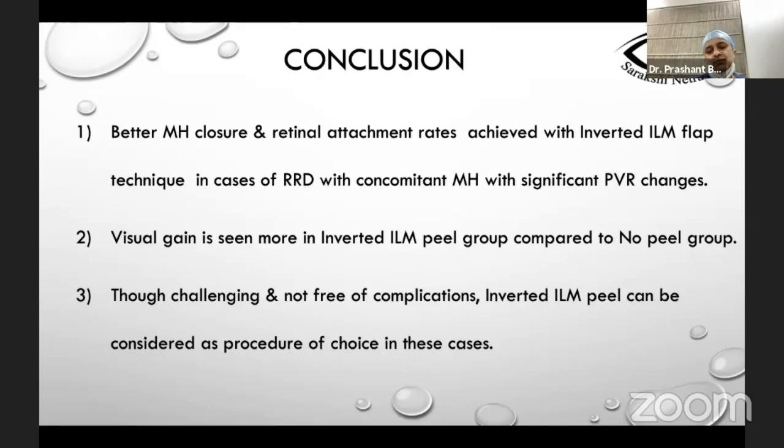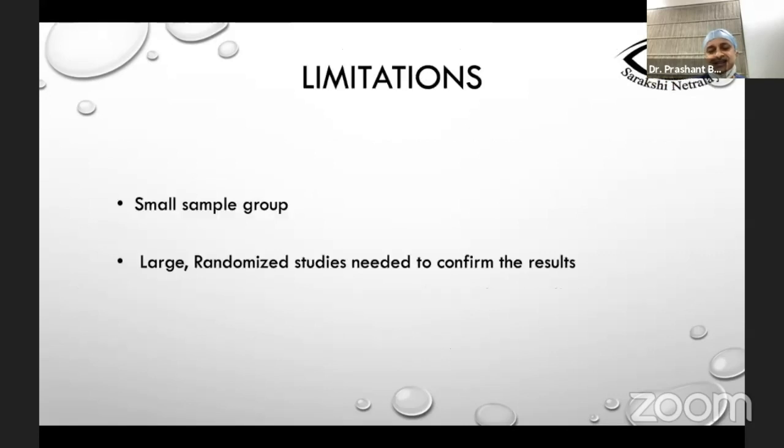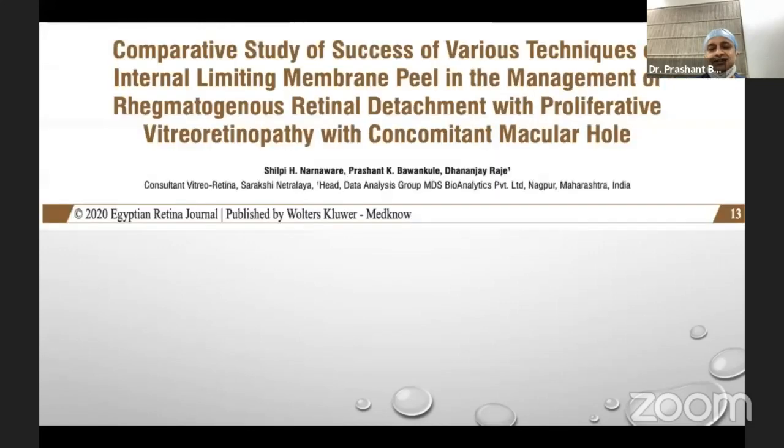Visual gain is seen more in ILM-PIL groups compared to no-PIL groups. Though challenging and not free of complications, inverted ILM-PIL can be considered as a procedure of choice in these cases. The limitation of our study is that it is a small sample group, and it would need large randomized studies to confirm the results.